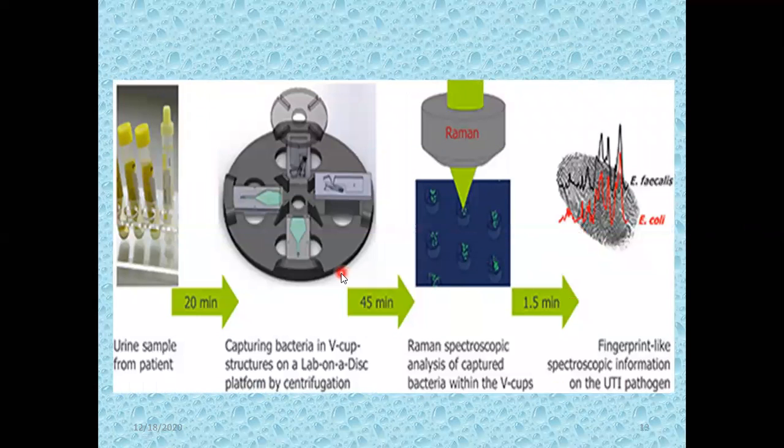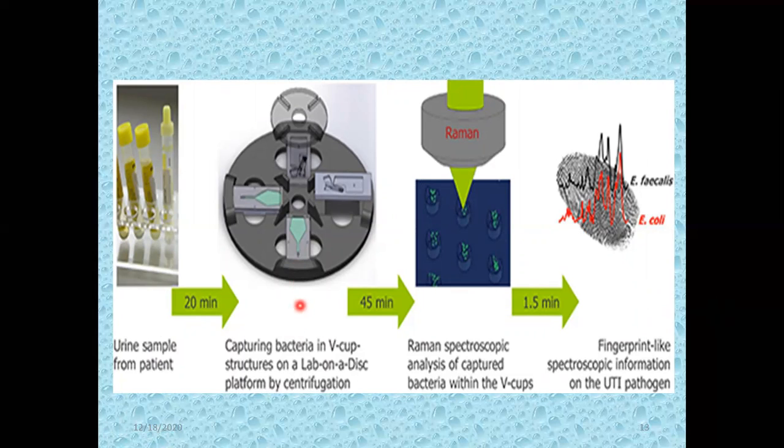Now move toward the urine sample. Mostly urine is taken to identify urinary tract infection. Different microorganisms are responsible for urinary tract infection. For this reason, first of all, the urine sample is taken from the patient, then it is subjected to the centrifuge machine. As a result, it is centrifuged to capture the bacteria.